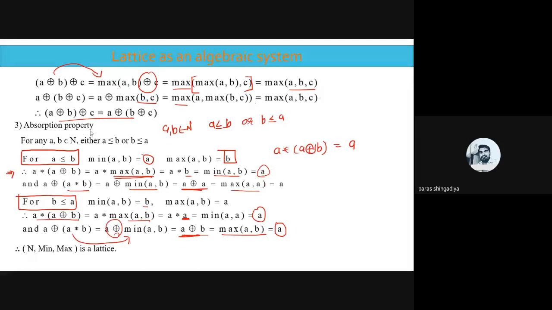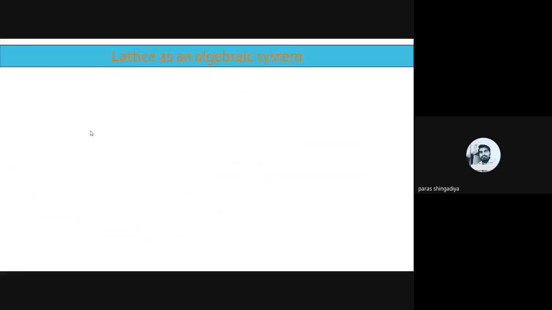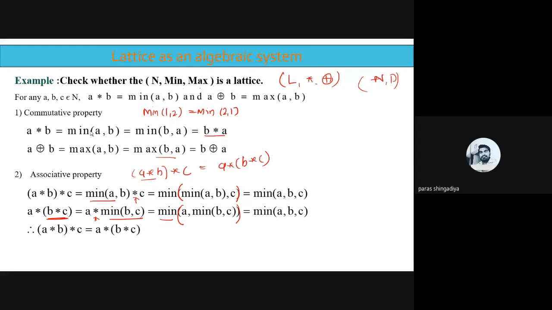Yeah, which topic did you miss? Parthiv? The first two. The first two are very easy. Okay, this is the first one, the commutative property.